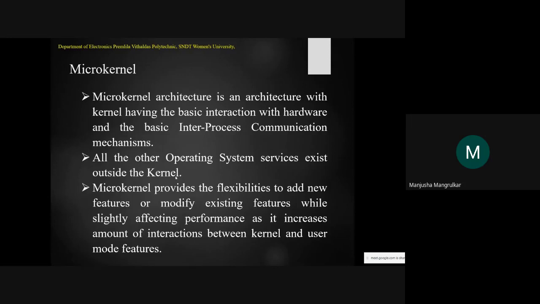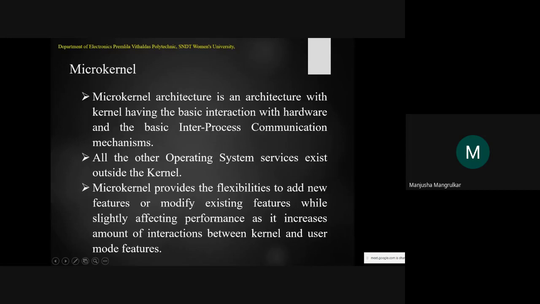Only the kernel will boot, and only the minimum requirement of hardware is managed by the kernel, and everything is given to the user level, right? Microkernel provides the flexibility to add new features, because everything is at the user level, or modify existing features while slightly affecting the performance, right?